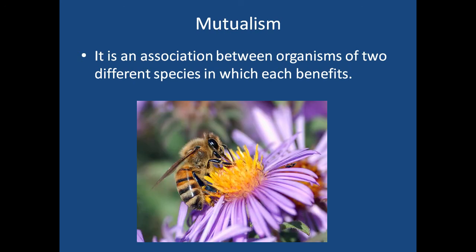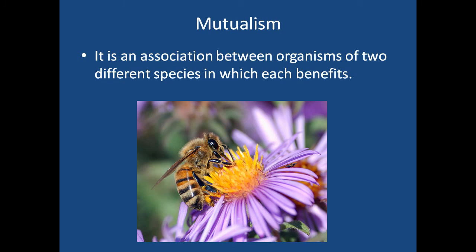This is the example we all know. This is, let us say, a honey bee. It is collecting honey. It means the bee is getting honey, and what benefit is this flower getting? What is the flower getting? The bee is taking only nectar from the flower. What is the honey bee giving in return? The honey bee is performing pollination.